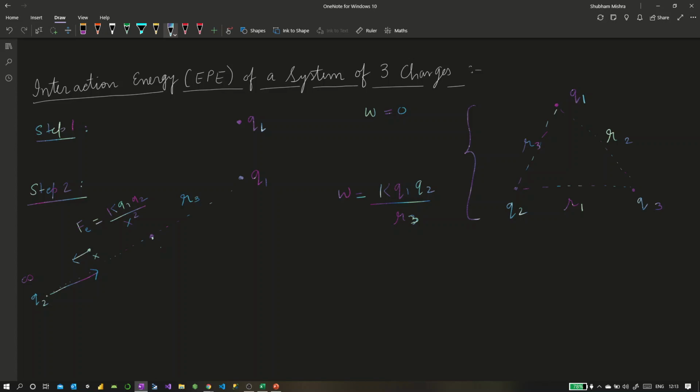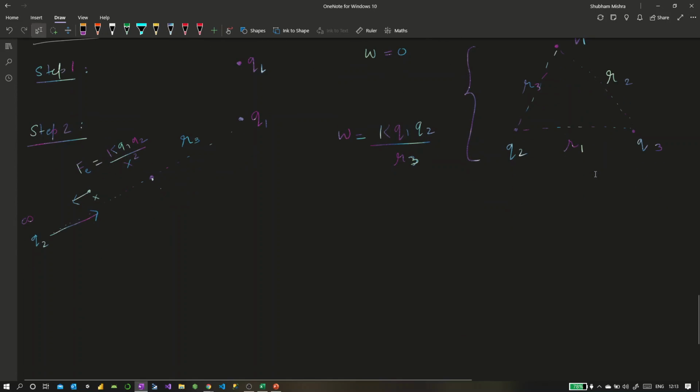So I would have to do this much work on q2 to bring it here, and when I do that much work, that work gets stored as electrostatic potential energy of the system of these two charges q1 and q2. And why does it get stored? Because electrostatic force is a conservative force, and hence whatever work we do gets conserved and converted into the potential energy. Okay. So now we have brought q1 and q2 together, and that's fine.